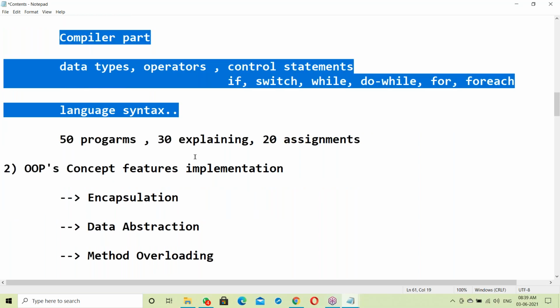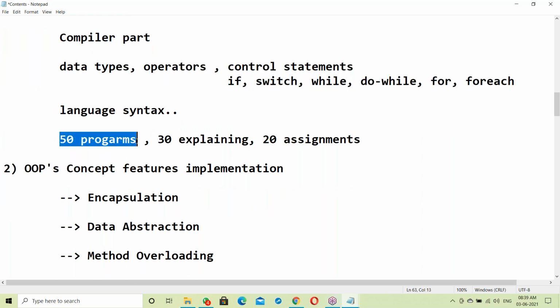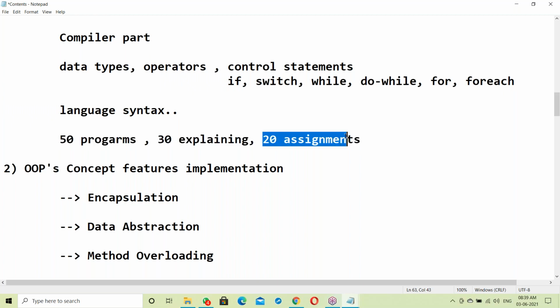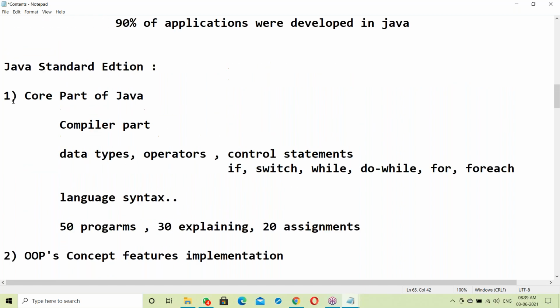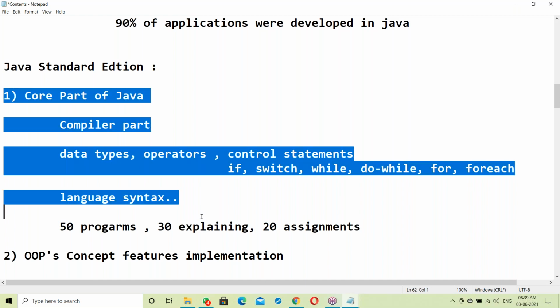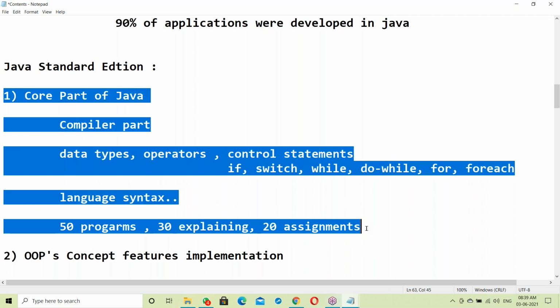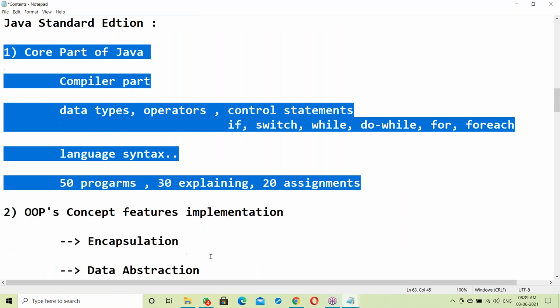In the Java basics, we'll be discussing around 50 programs: 30 programs I'll explain, and 20 assignments you have to solve. Everyday assignments are given. Around 3 to 4 examples we'll discuss, I'll explain the class, and then you have to solve 2 to 3 assignments. Everyday assignments will be there.